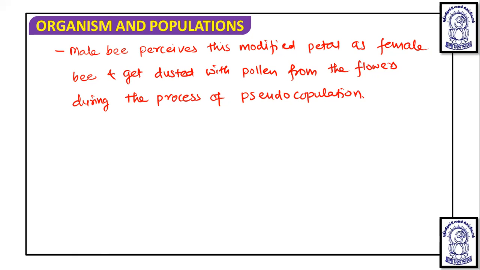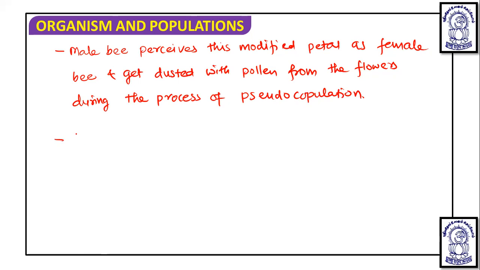Okay. So when the male bee interacts with this petal, which looks like the female, it will get pollen from that particular orchid plant, and when it reaches another orchid plant, it will provide this pollen, and this pollination will occur. This is known as a pseudocopulation event because actually copulation is not occurring, but it is a copulation-like event.